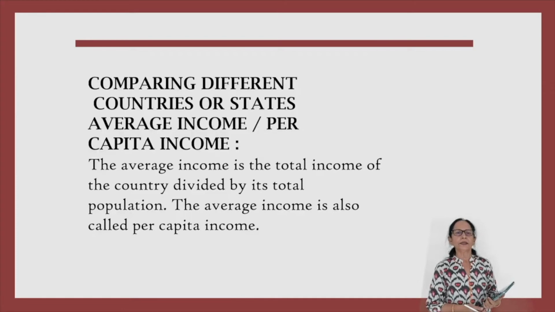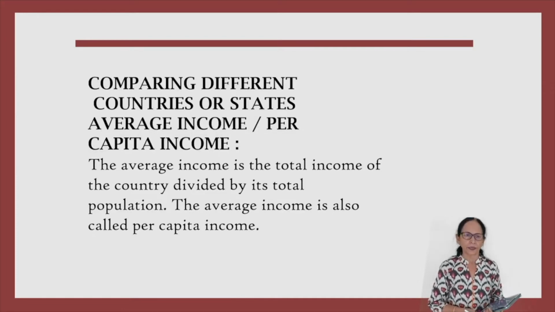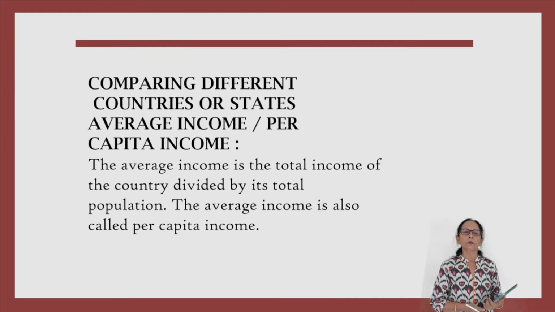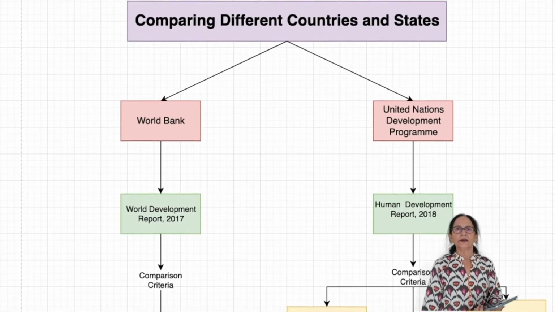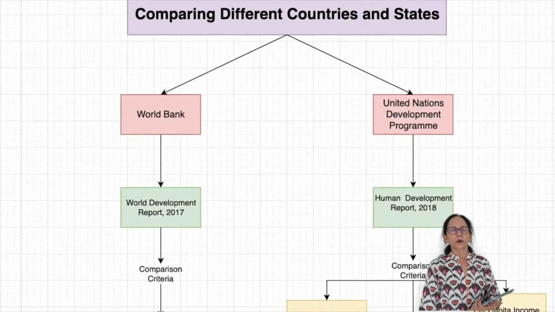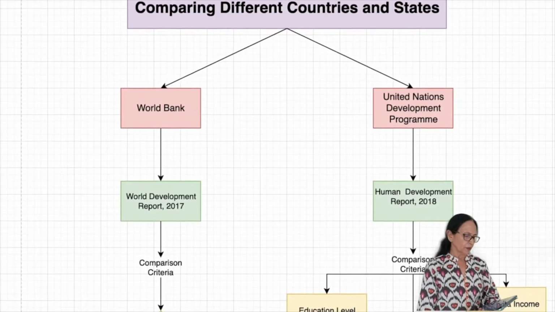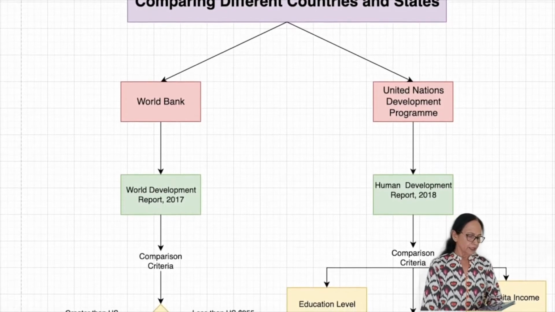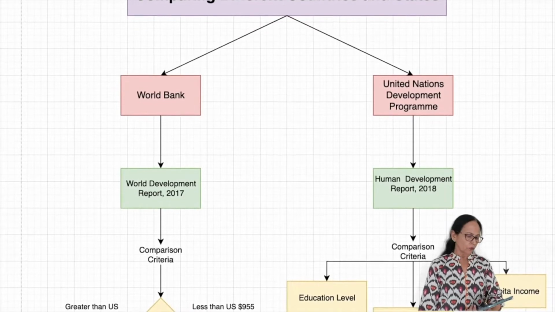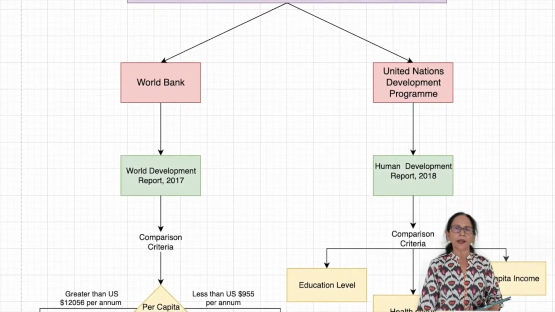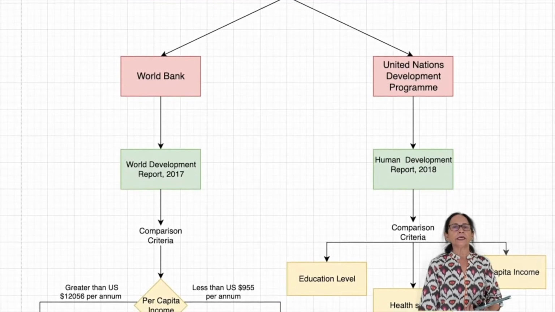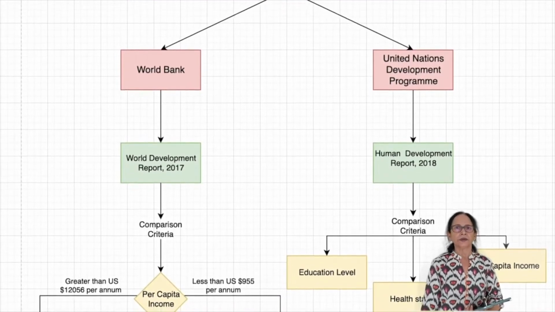Comparing different countries or states, average income or per capita income is the total income of the country divided by the population of the country. World Bank classifies the countries on the basis of income. The countries with per capita income of $12,056 per annum and above in 2017 are rich countries.